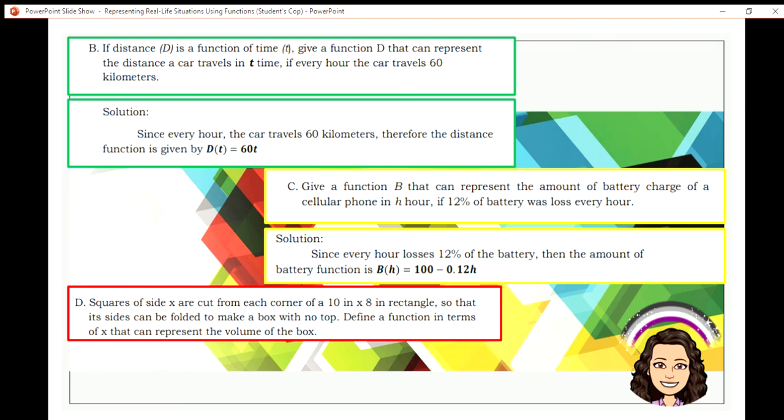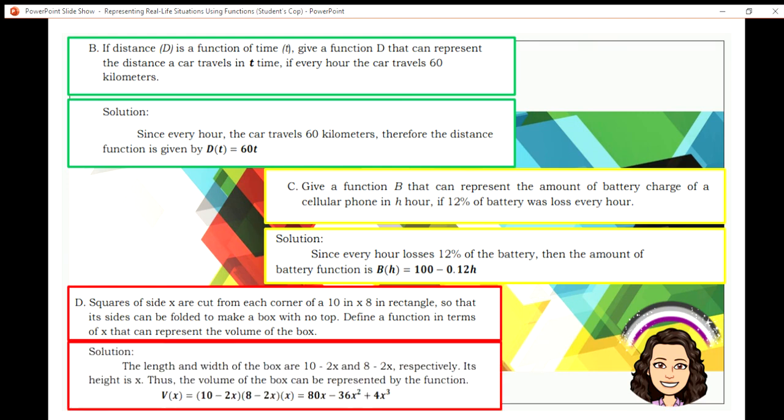Now, for letter d, this is a little bit complicated and I will show you how to solve this one. So the solution is that one: the length and width of the box are 10 minus 2x and 8 minus 2x respectively. Its height is x. Thus, the volume of the box can be represented by the function v of x, v for volume, and x for the unknown variable, is equal to 10 minus 2x times 8 minus 2x times x, which is equal to 80x minus 36x squared plus 4x cubed.